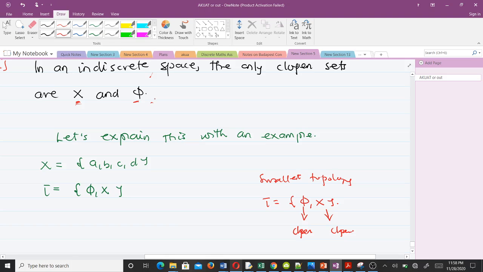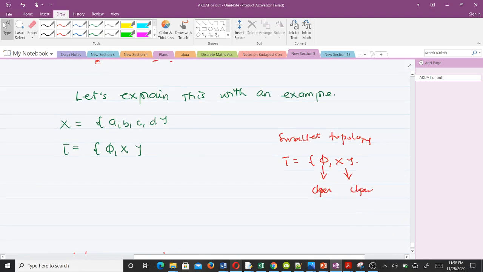Okay. So yeah, we explain this with an example. So no matter what X is, our indiscrete topology tau defined on X is {phi, X}, and phi is clopen and X is clopen. So that's a simple explanation to that. Okay. So I hope you got everything. If you didn't get it, you can always go over the video. The understanding will come.